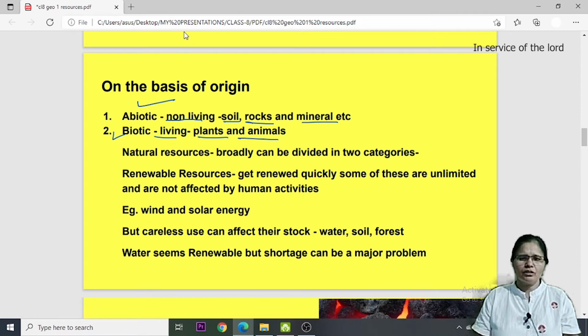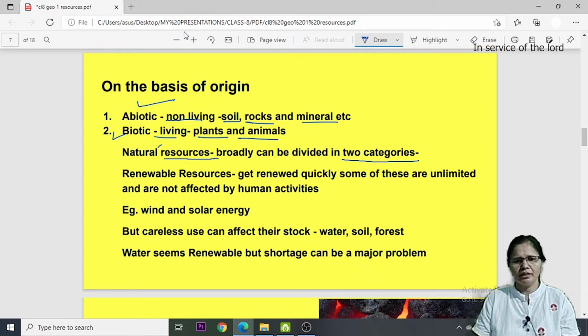Natural resources broadly can be divided into two categories. This is a broad division. First type of resource is renewable resource.